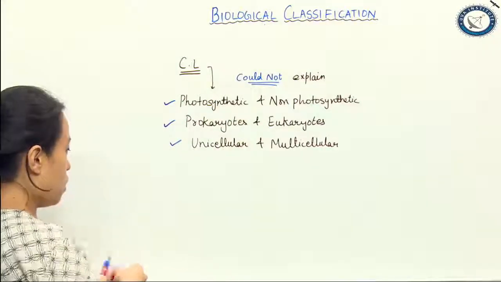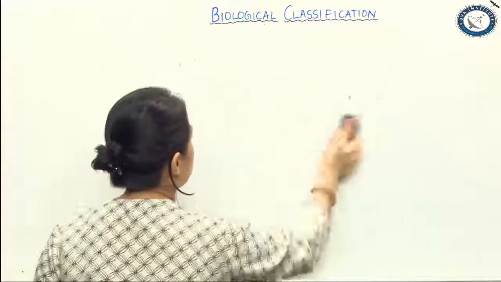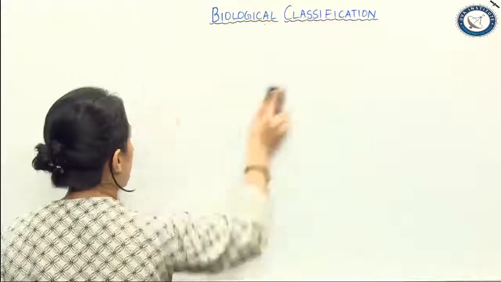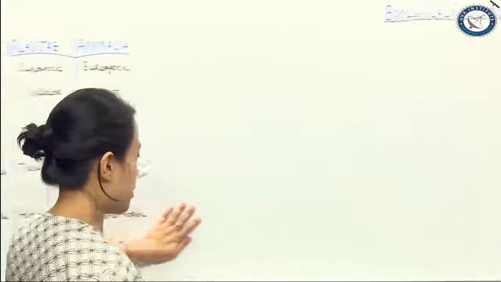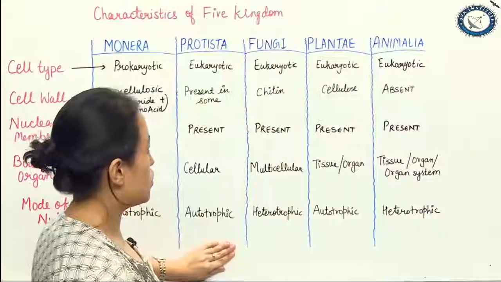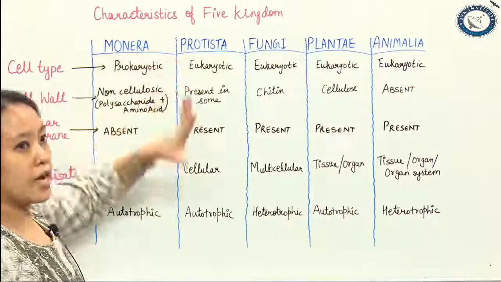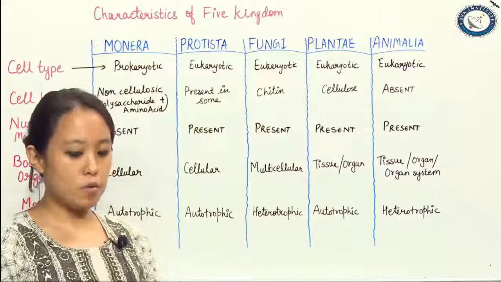Okay. Now, let me give you a brief review of which kingdom was given by whom. So let's move on to the next slide. If you look at the slide carefully, it shows the characteristics of the 5 kingdom classification.